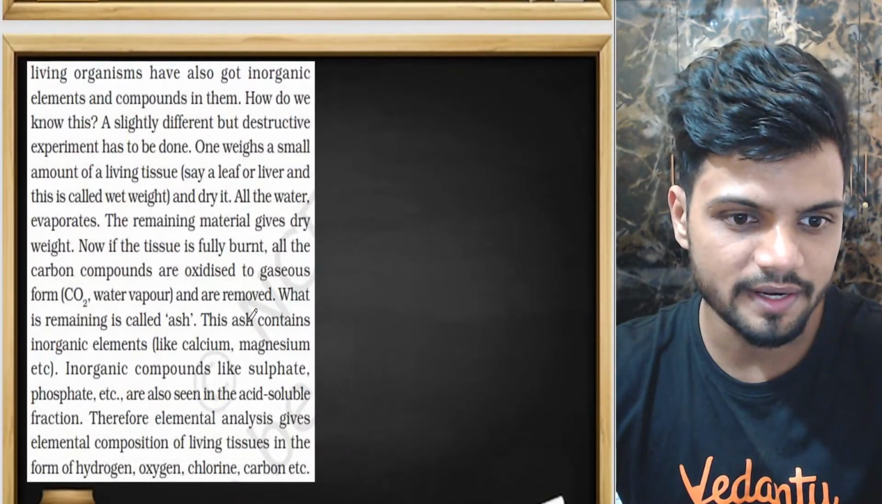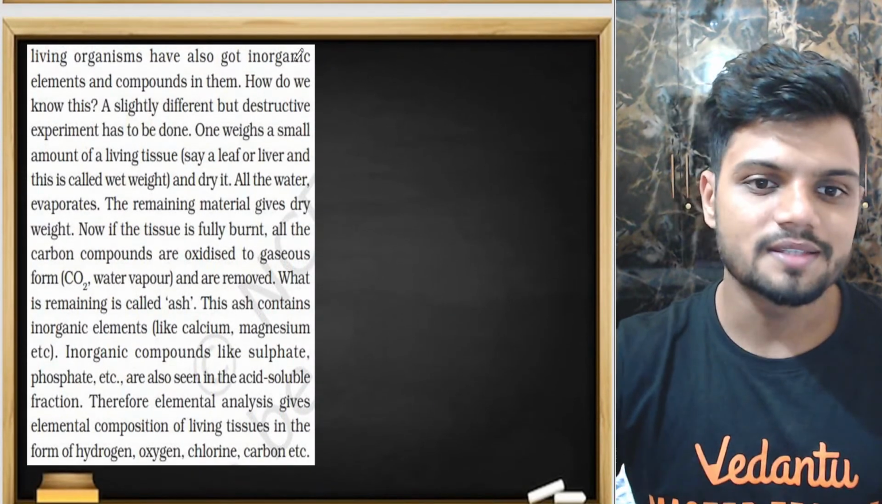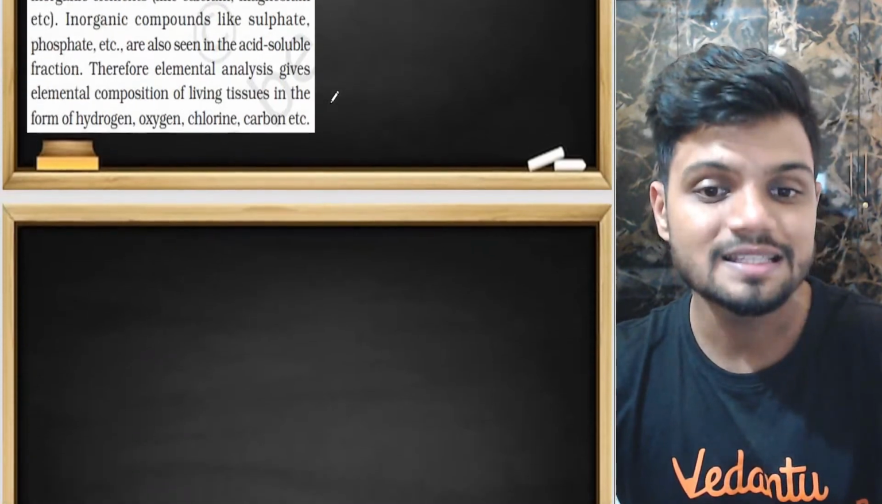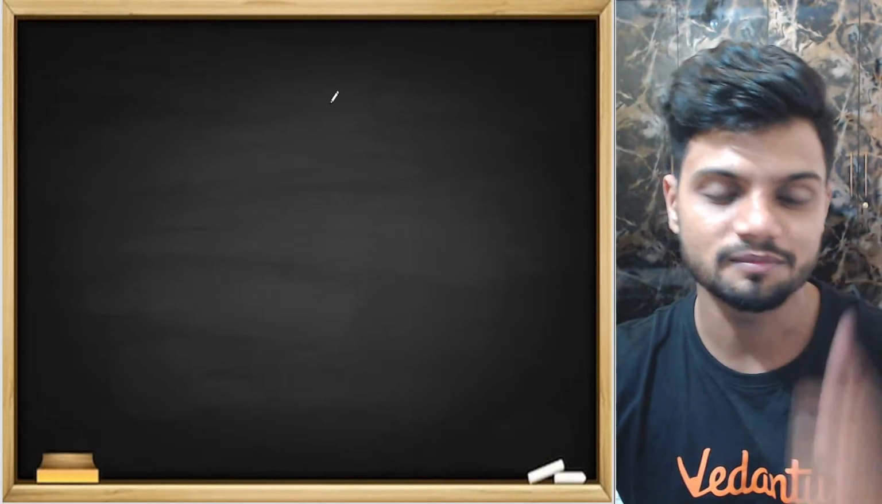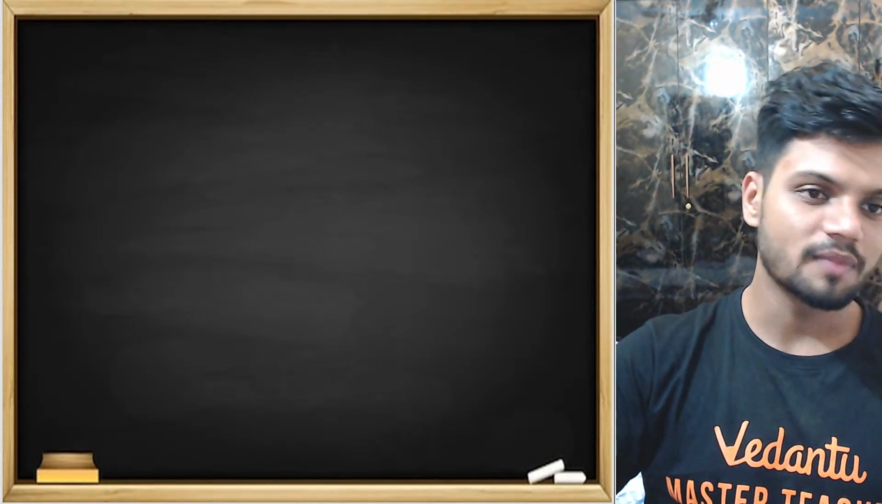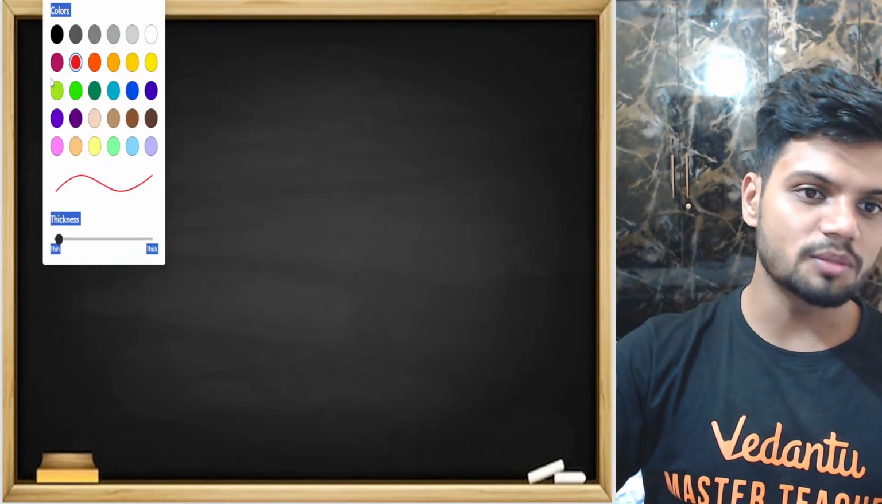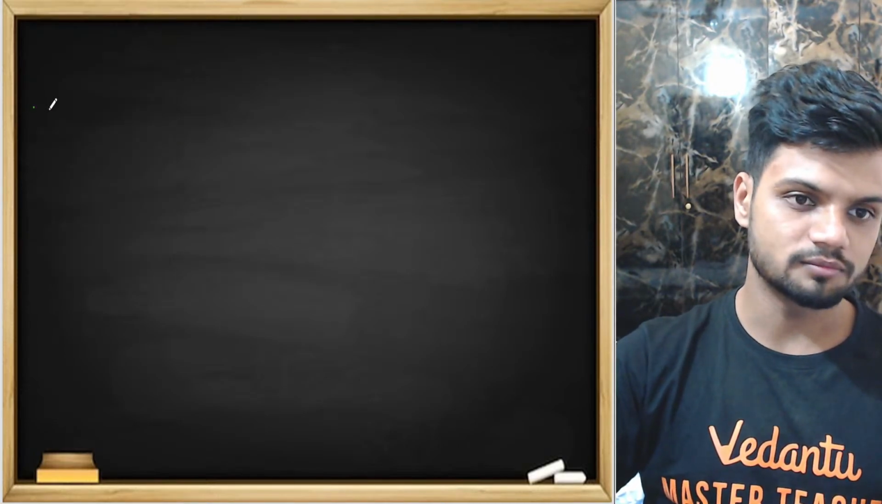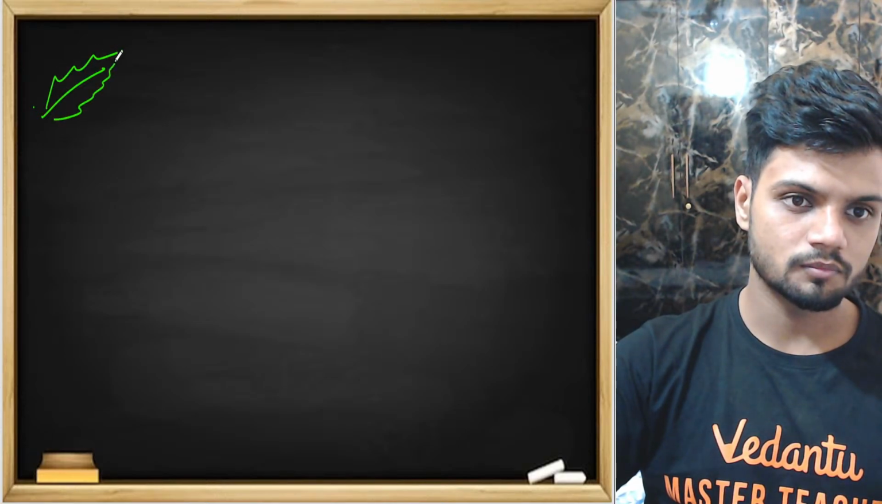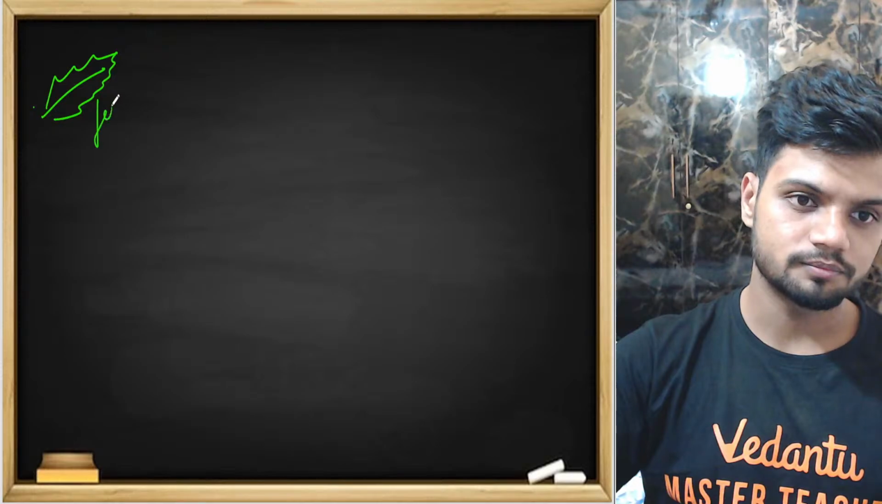Now understand the second experiment, friends. The second experiment is called the destructive method. Why? Because you're burning here. What are we burning? The entire plant leaf only. For example, in this destructive method, you take one fresh leaf.